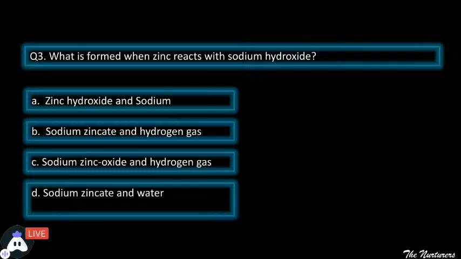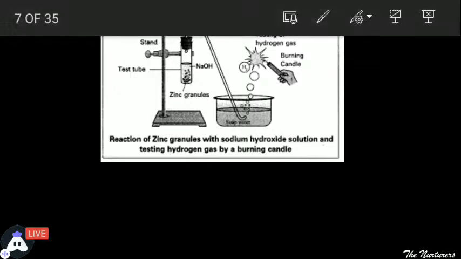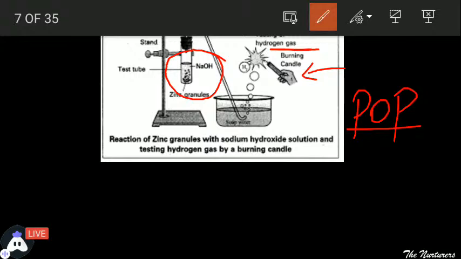Yes, that's perfect. See, this is one of the important experiments which you might be facing in your exams too, that zinc granules and sodium hydroxide have been placed in a test tube, and a gas is getting released. It is hydrogen gas, and we are bringing a burning candle nearby it as well to check. And since it is hydrogen gas, it will burn with a pop sound. You must remember, it has been asked so many times, what is the confirmatory test of hydrogen gas? So if the gas burns with a pop sound, it is hydrogen gas.